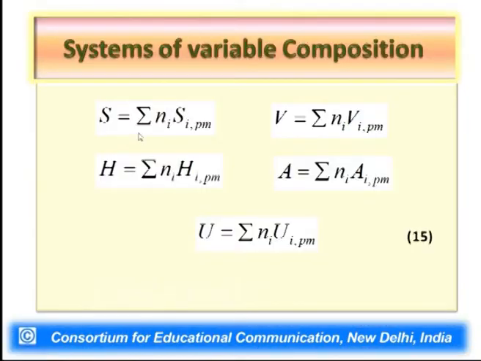So, having said this, we can say in conclusion that the additivity rule is applicable to all the extensive state properties, that is the entropy, volume, enthalpy, Helmholtz free energy and the internal energy. We can relate each to the partial molar values, each multiplied by the number of moles of the various components, and each term is summed over all the components. That is how we get the total state function value of a particular variable or function for a system.